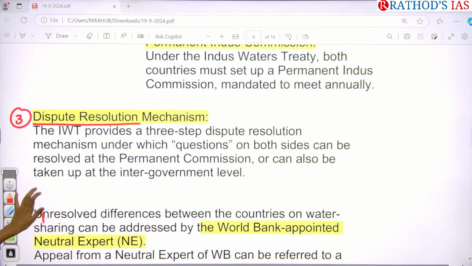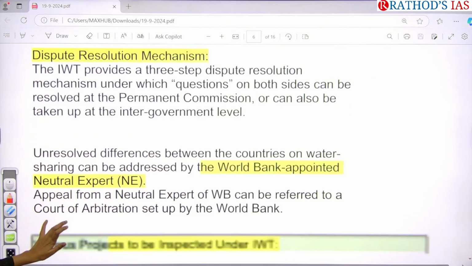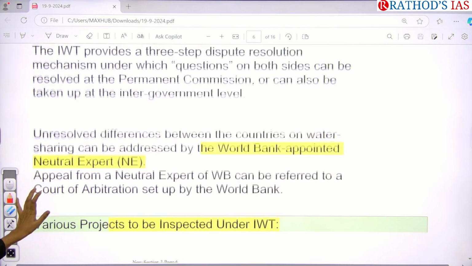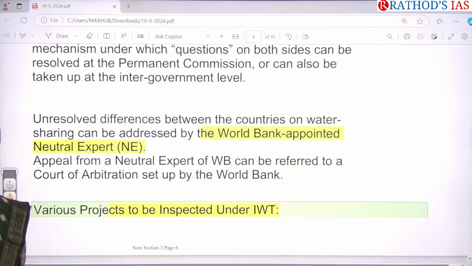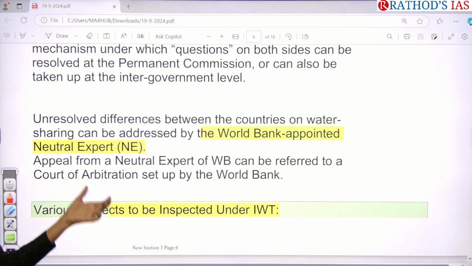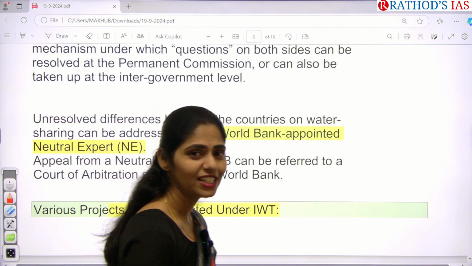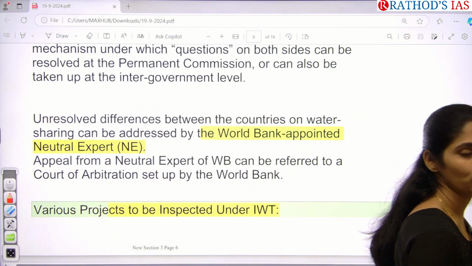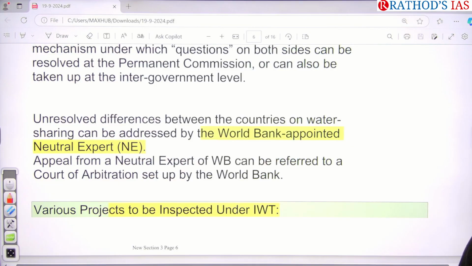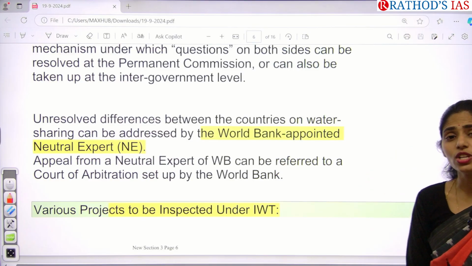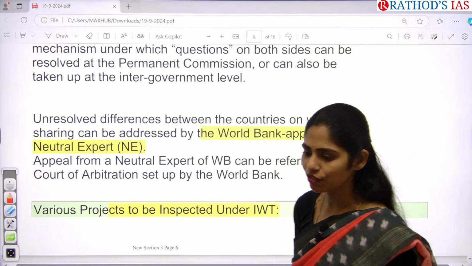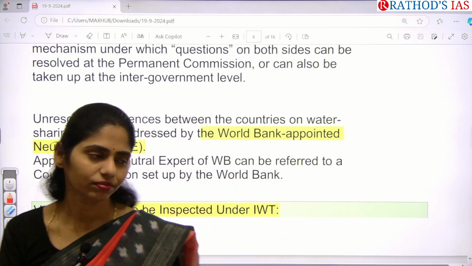And the next one is, whatever differences we are having between India and Pakistan regarding the sharing, they will be addressed by the World Bank appointed neutral expert committee, because obviously in 1960 the World Bank played a very important role in brokering this agreement between India and Pakistan. So ultimately the World Bank also appointed this neutral expert to resolve these issues as well. So these are the four important key provisions of this Indus Water Treaty.